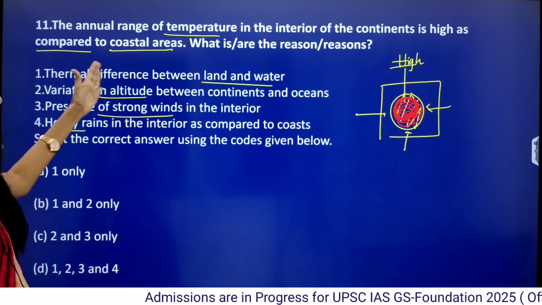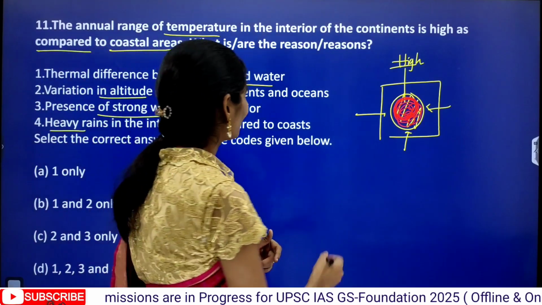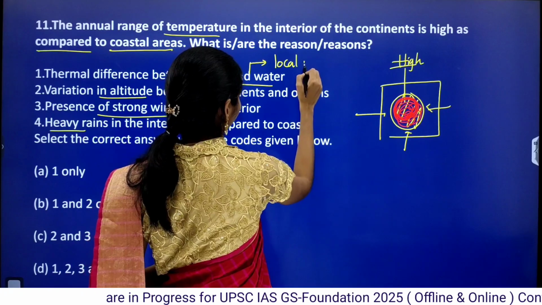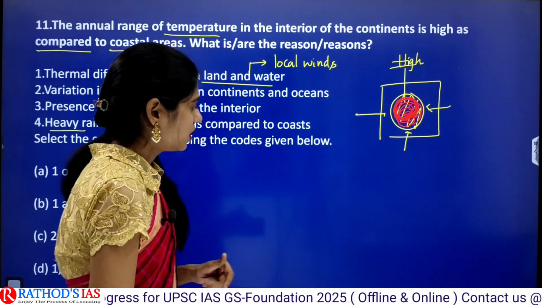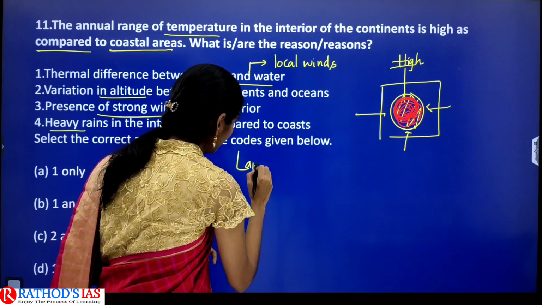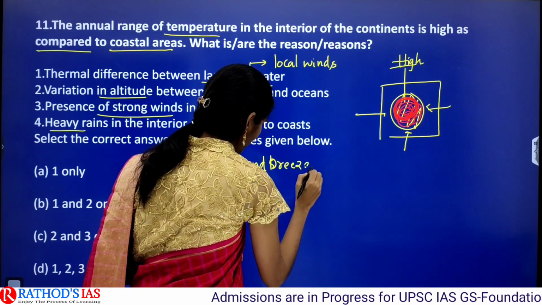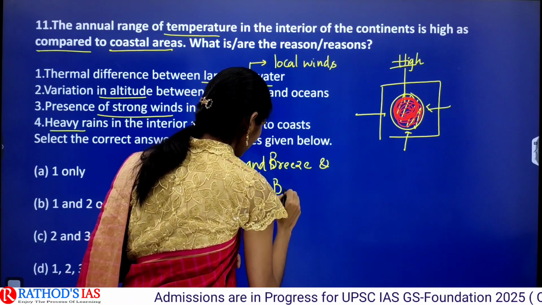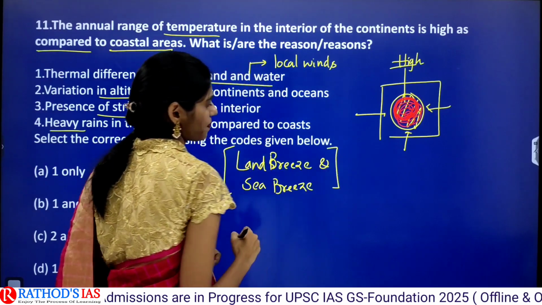The first statement is thermal difference between land and water. This concept we can connect with local winds. If you know about land breeze and sea breeze, you can easily understand this first statement.